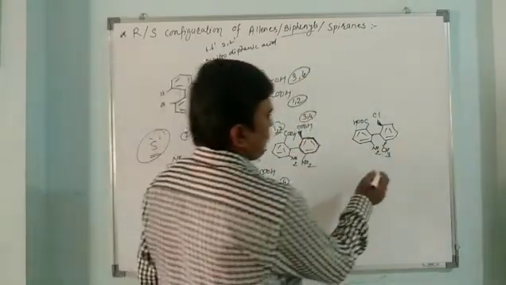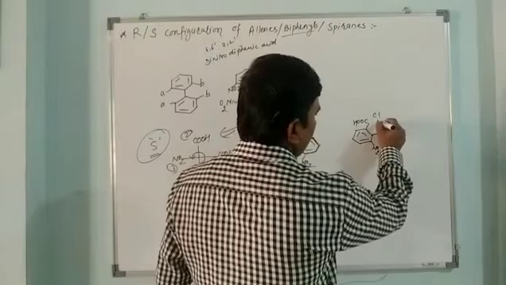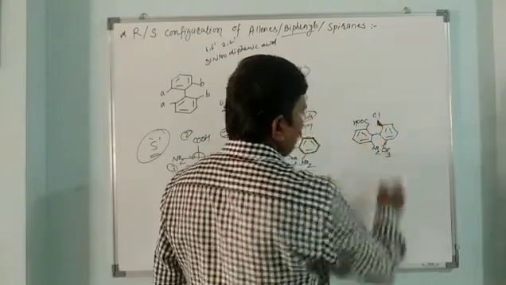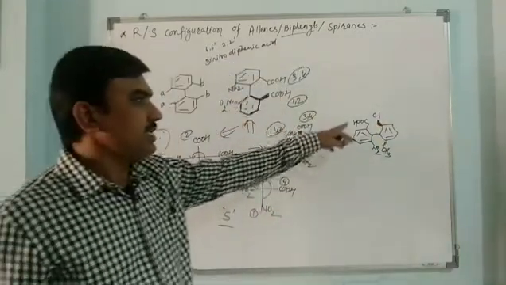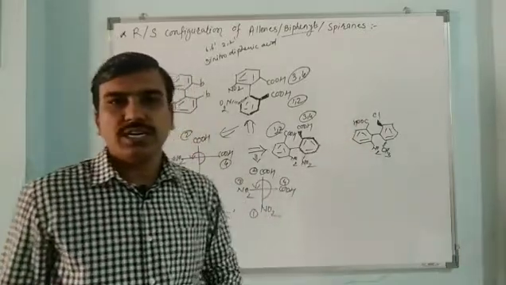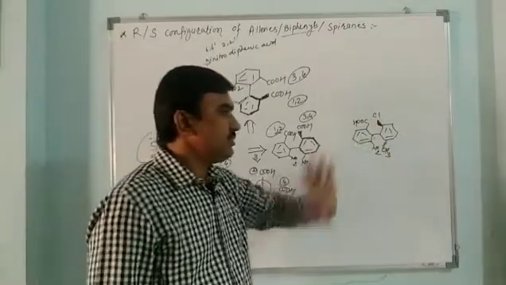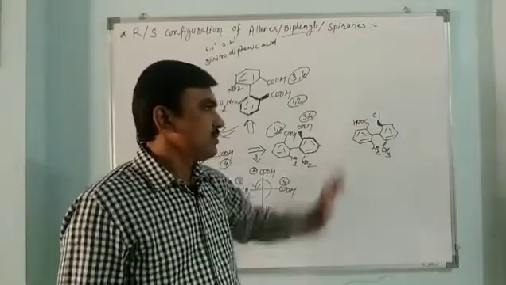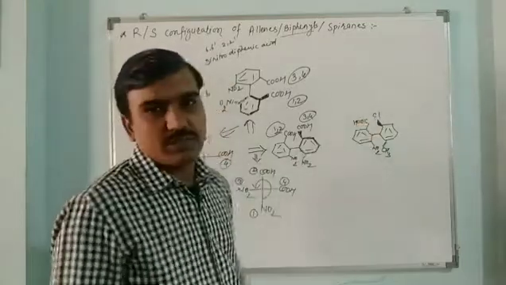So these groups are exactly perpendicular to these groups. Carboxy and nitro group lie in one plane, while this chlorine is above and this methyl is behind, and these lie in one plane.